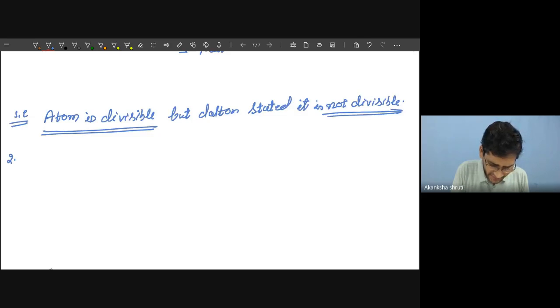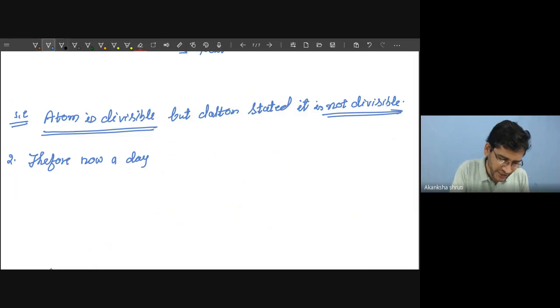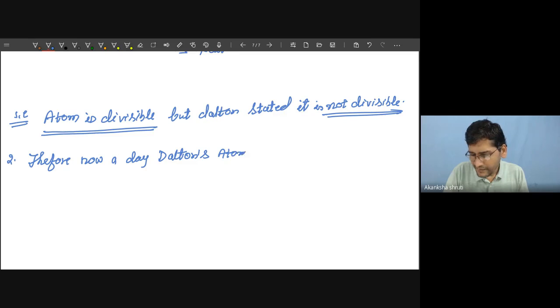Therefore, nowadays Dalton's atomic theory is not relevant. A question may be asked: why is Dalton's atomic theory not relevant nowadays? Because it is discovered that the atom is divisible, but Dalton had proposed that the atom is not divisible.